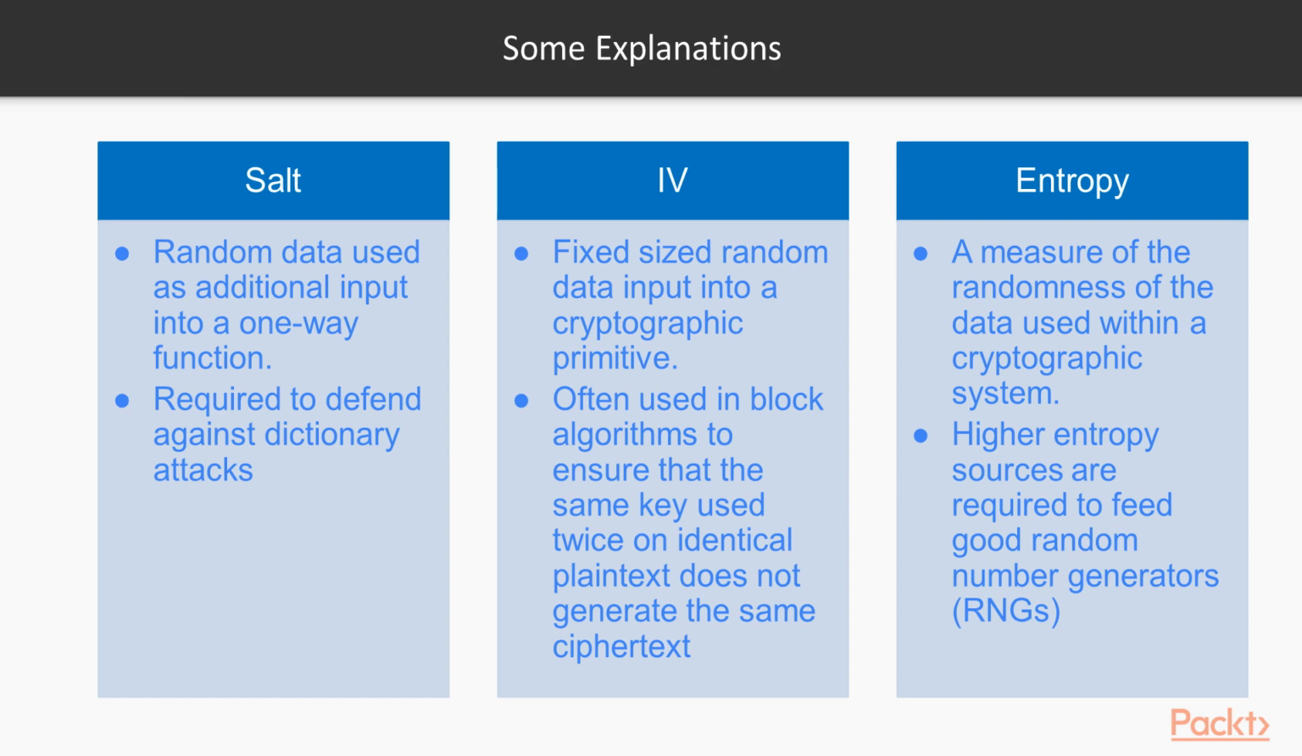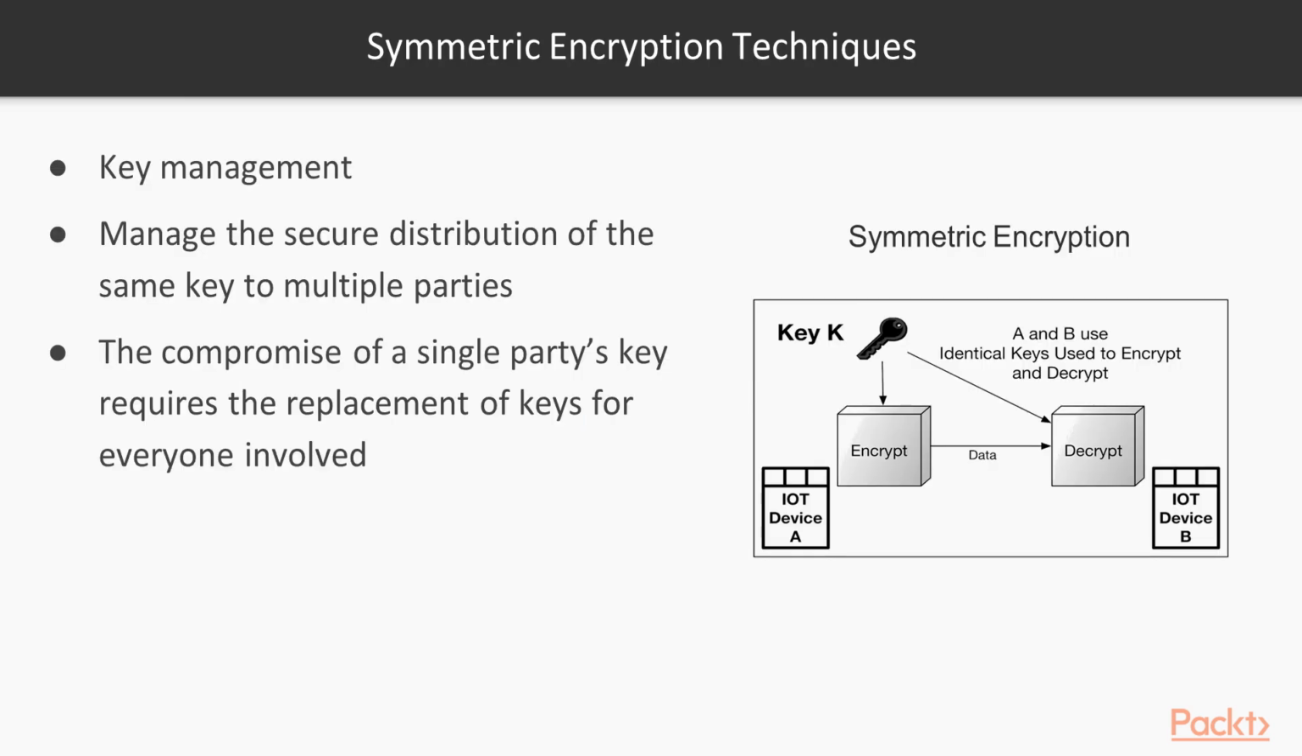Higher entropy is better. Let's talk now about symmetric versus asymmetric encryption. With symmetric encryption, we are simply referring to the keys being the same on both sides. A key is fed to a symmetric algorithm such as AES, and that key is used to encrypt plaintext into ciphertext. Party B, in this example, then uses the same key to decrypt the ciphertext and recover the plaintext.